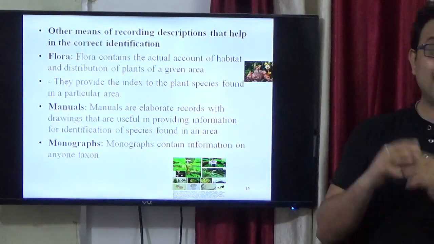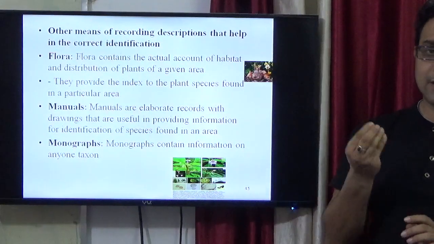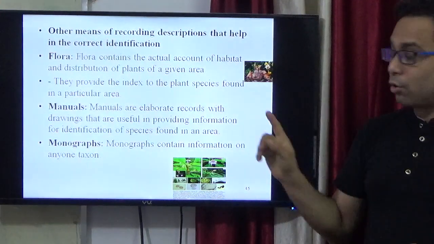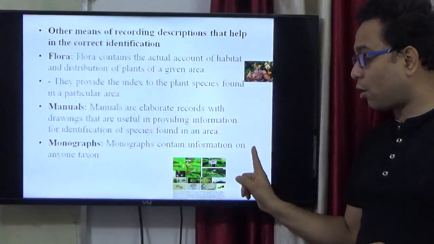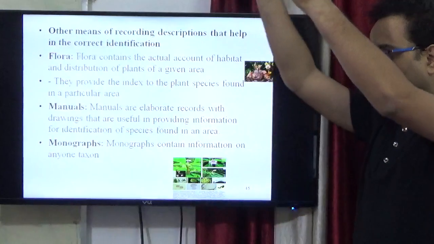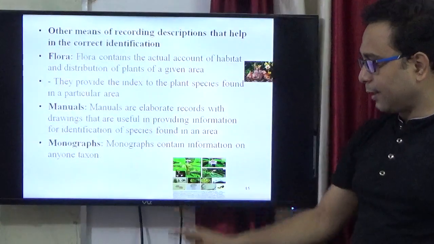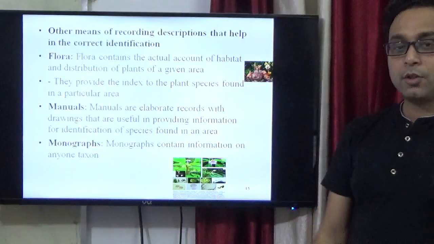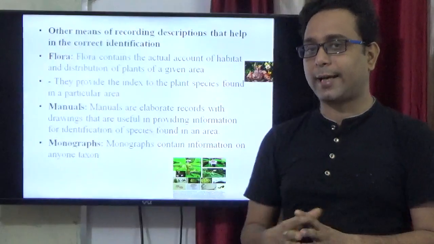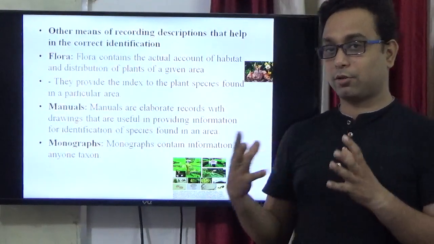Finally, our last tool in the NCERT syllabus is the monograph. Mono means single, right? So a monograph contains the information of any one taxon, right? All the information is there, but for one taxon only. That time it is called a monograph. So these are the different tools or taxonomical aids which are used for the study of taxonomy.